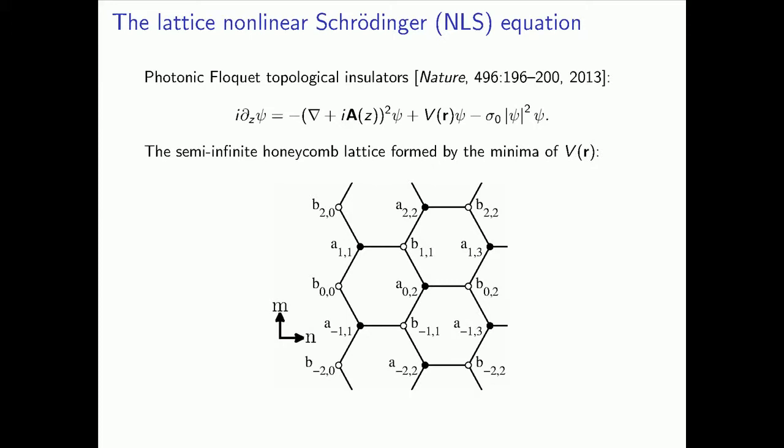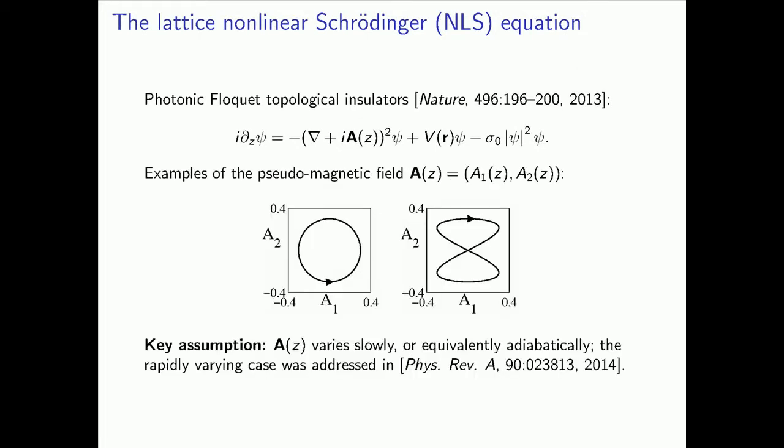Assuming that the minima of the potential, V, are relatively deep, the lattice nonlinear Schrödinger equation reduces to a tight binding model on a semi-infinite honeycomb lattice, as shown in the bottom figure. The vector field, A, represents the periodic change of the refractive index in the direction of propagation, and plays the role of a pseudomagnetic field.